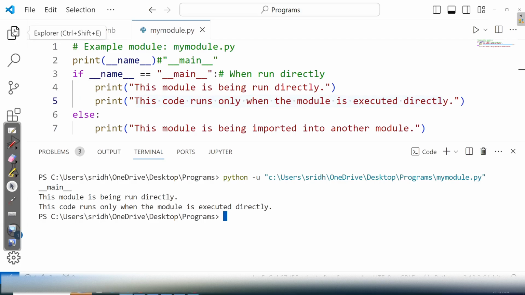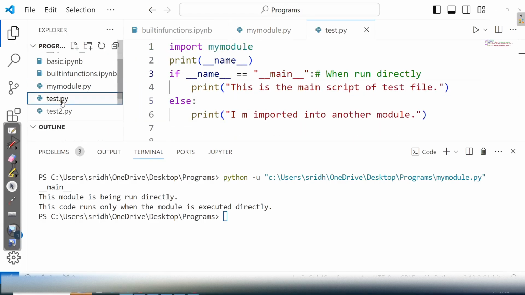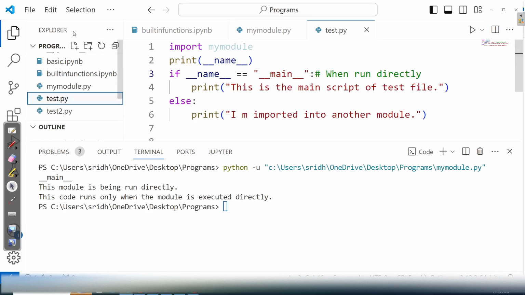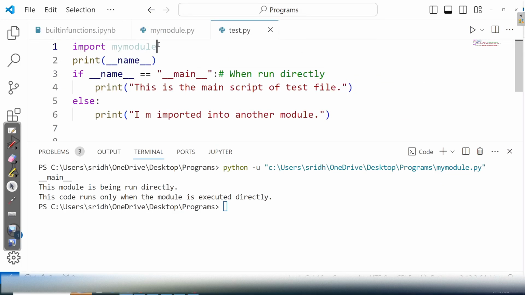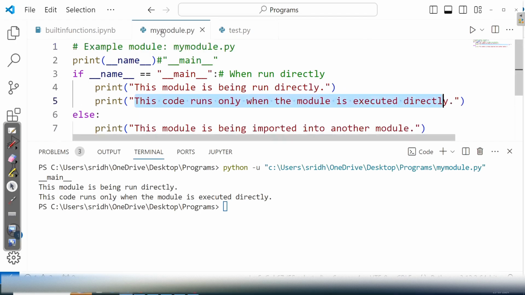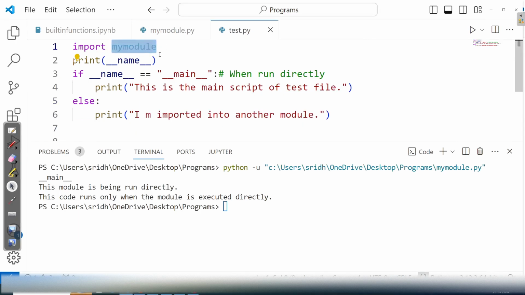Okay. Now what I do is I take a file, test. Now look at this. In this, I am importing my module. That is, this program or this module I am importing in this test file.